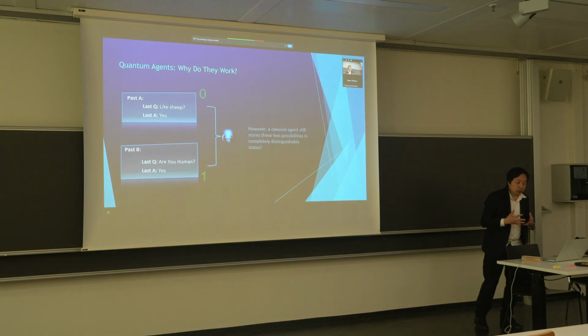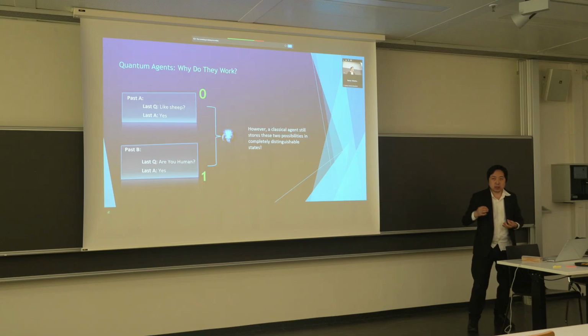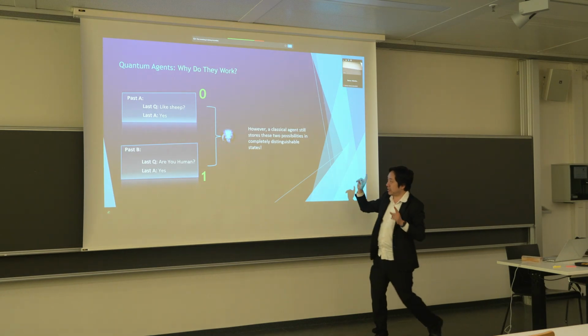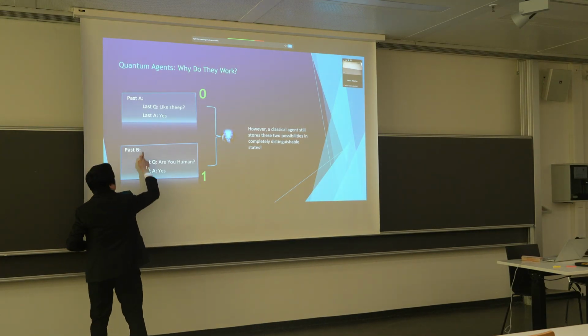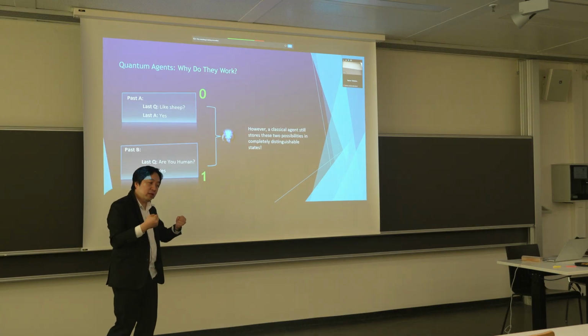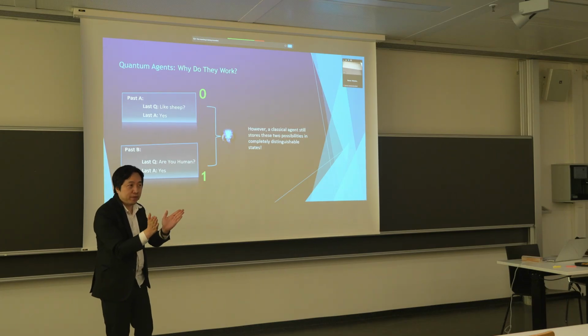And so now, if we go back to the classical agent, the classical agent had two bits of data, and one of those bits was devoted to distinguishing which question was asked before. So the classical agent did use enough memory to be able to completely distinguish these two different paths.